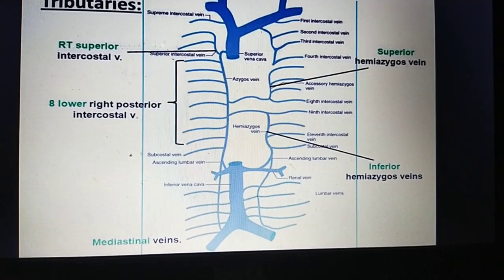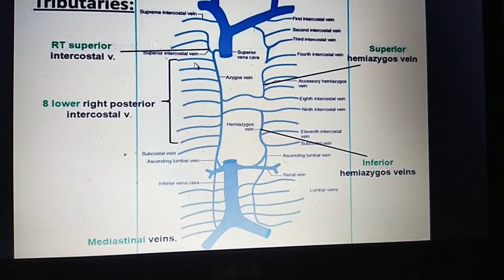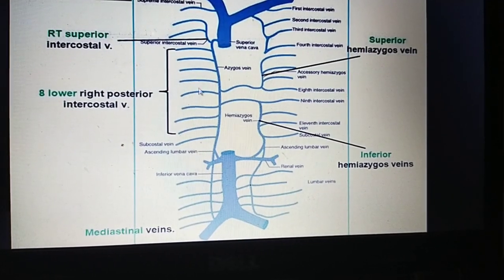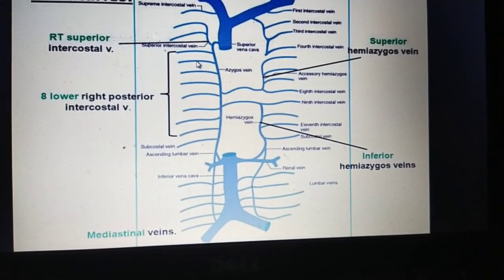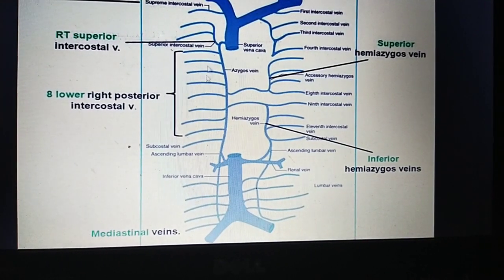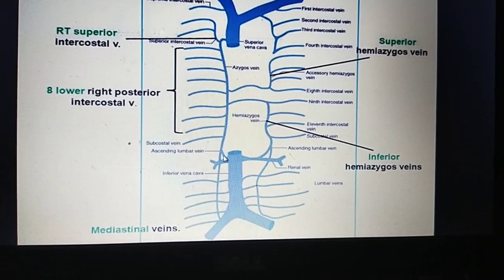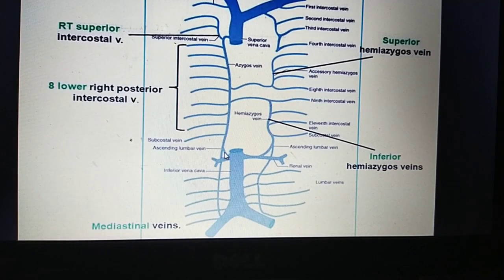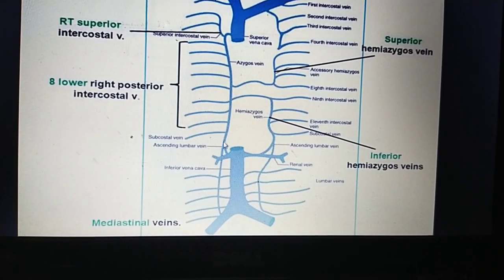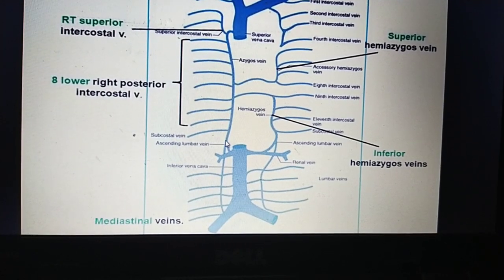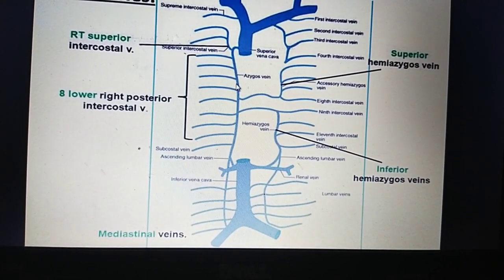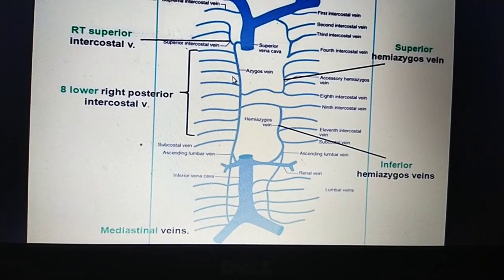These are the intercostal veins, right lower posterior intercostal veins, right superior intercostal vein. You can see here the hepatic vein, renal vein, and the right ascending lumbar veins, and this is a subcostal vein, and here also you can see the bronchial veins.